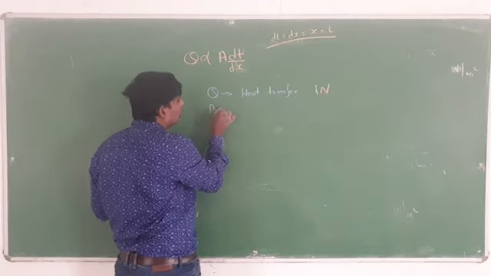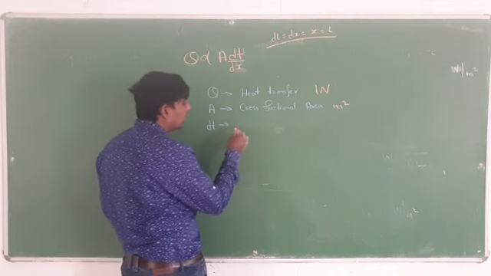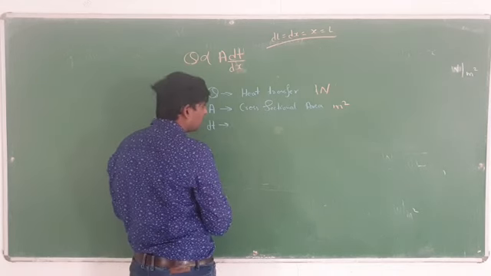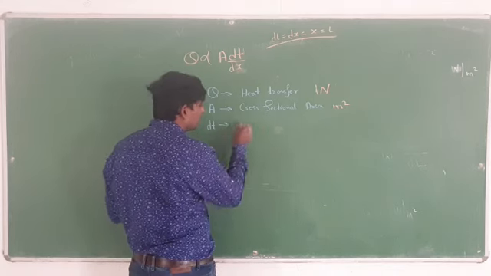Then the next one is dT. dT stands for temperature gradient. Temperature gradient means difference in temperature. You can take it in centigrade or you can write it in Kelvin, it's up to you.